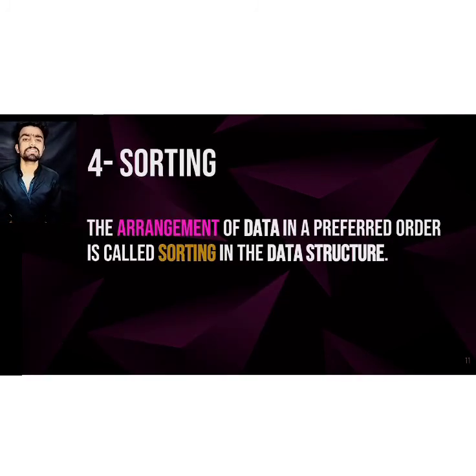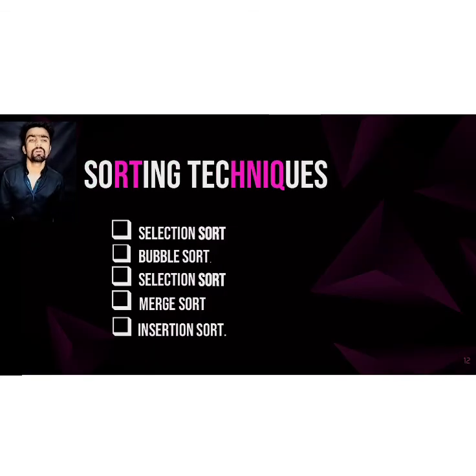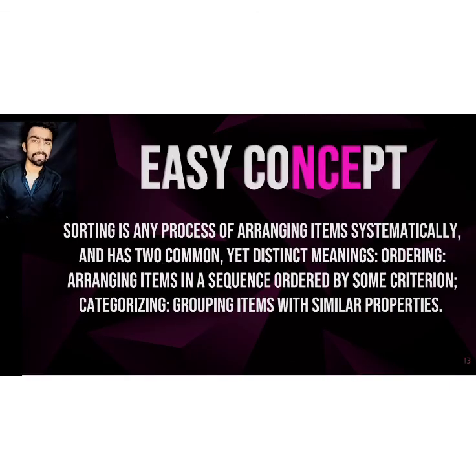Last topic is sorting. Arrangement of data in preferred order is called sorting. If we arrange data in a simple sequence, it is called data sorting. There are some sorting techniques: selection sort, bubble sort, merge sort, and insertion sort.